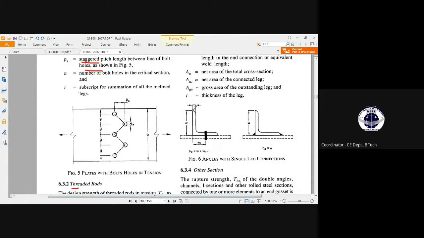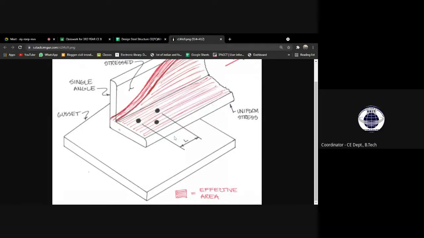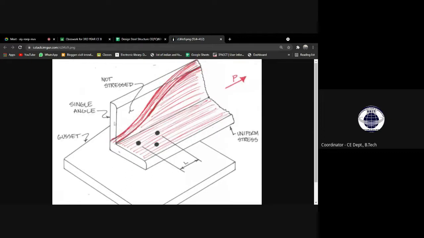Can you see the diagram? Can anyone respond? Yes, ma'am. Okay, see what happens. This is an angle section, right? This can be an equal leg or unequal leg angle. See, the bolting must be provided in this way.